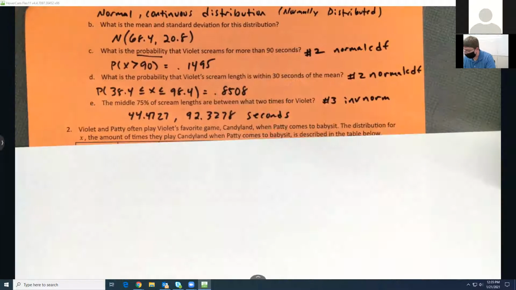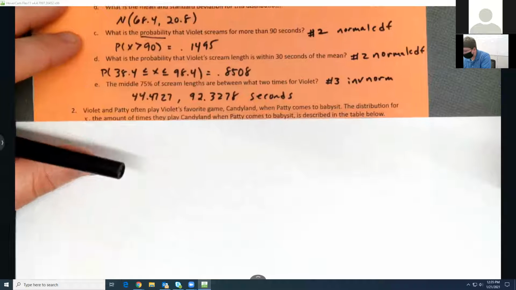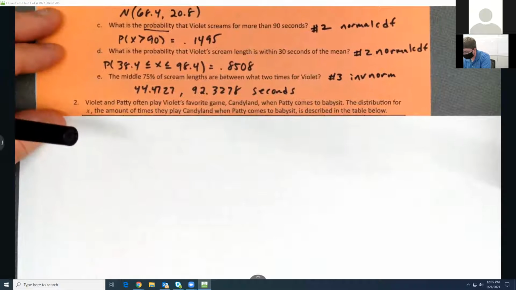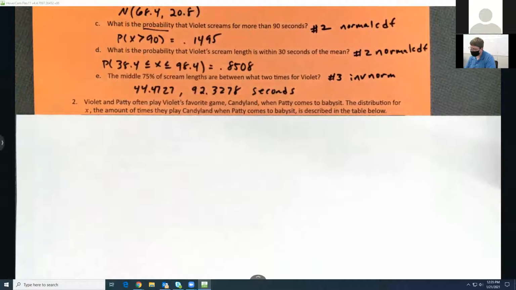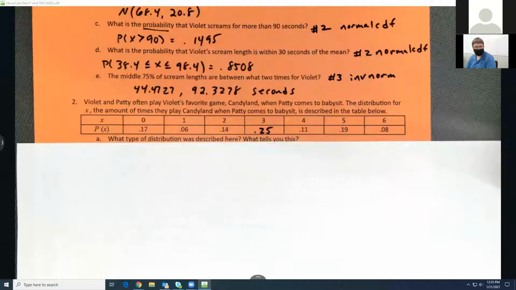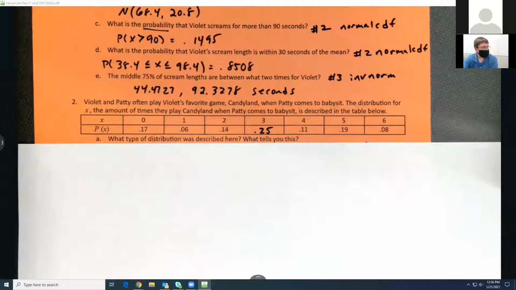Next up, Violet and Patty often play her favorite game, Candyland. When Patty comes to babysit, the distribution for the X amount of times they play when they babysit is described in the table below. There it is. 0.25 is your missing number. You guys are pretty good at figuring that out, so I'm not too worried.